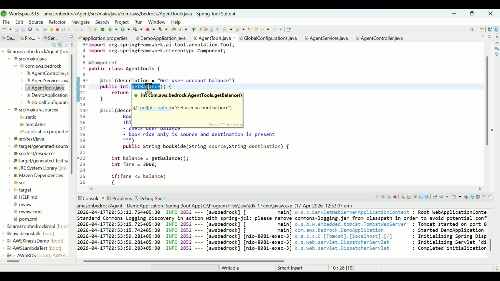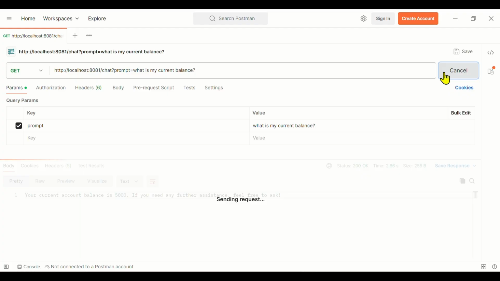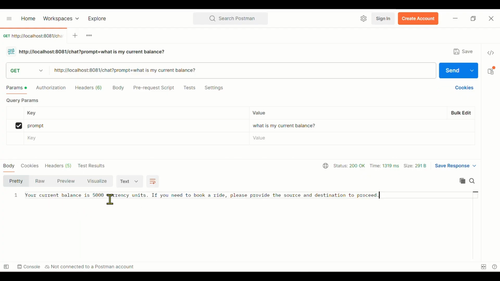So maybe I can use this, which is quite similar to the prompt. Or, what is my current balance? Your current balance is 5,000. Currency units, if I provide dollars or rupees, it will update it that way. If you need to book a ride, please provide the source and destination to proceed. This is something the LLM, the brain, is giving by itself.